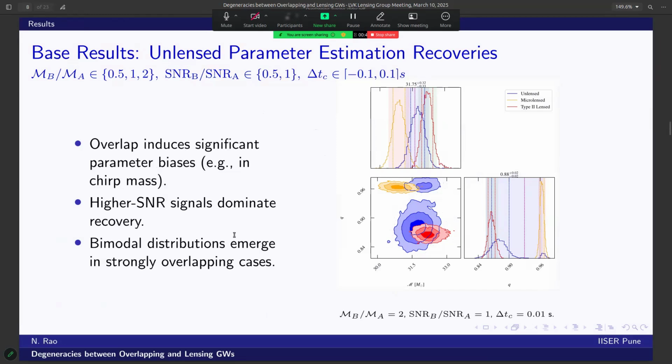We found that overlapping signals introduce significant biases in parameter estimation, as observed in previous studies.